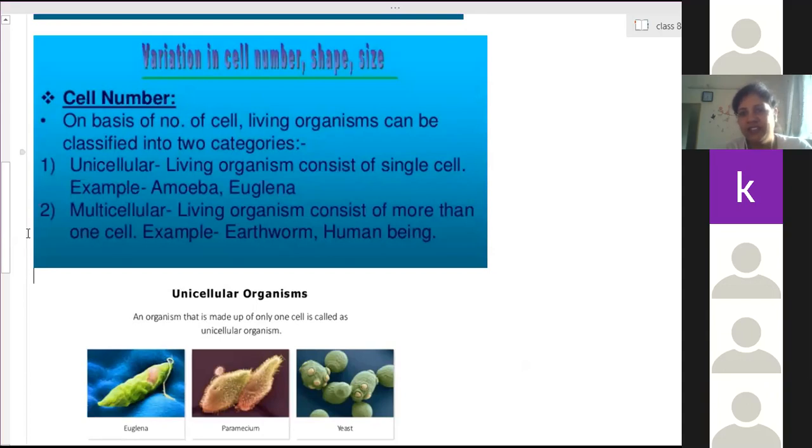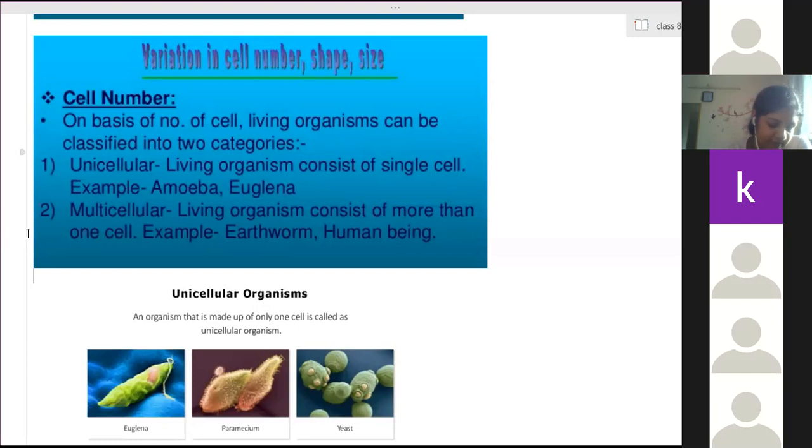So we are not considering them unicellular or multicellular because they do not have their own structures.